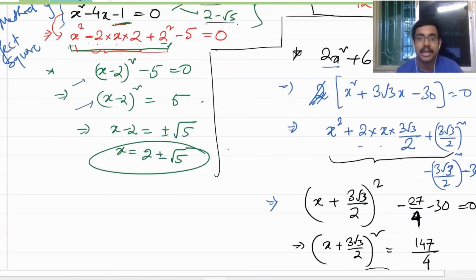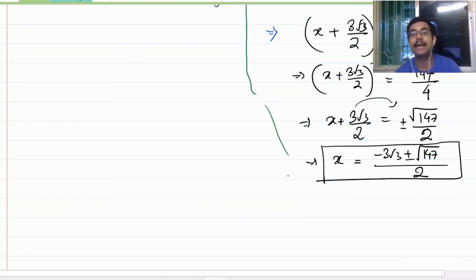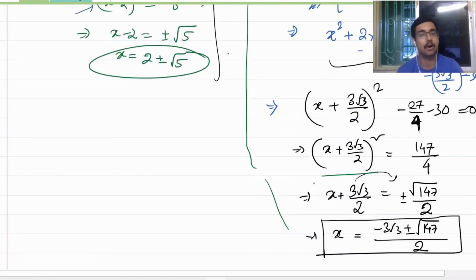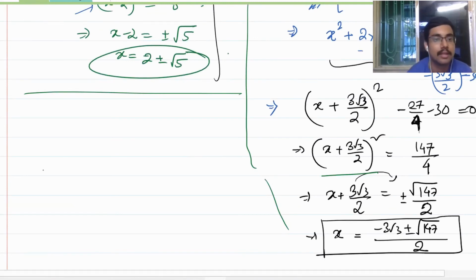Every time I'm just deriving the quadratic formula again and again. This is the method of perfect squares, because I'm making a perfect square from a quadratic equation. Is this method clear to you?